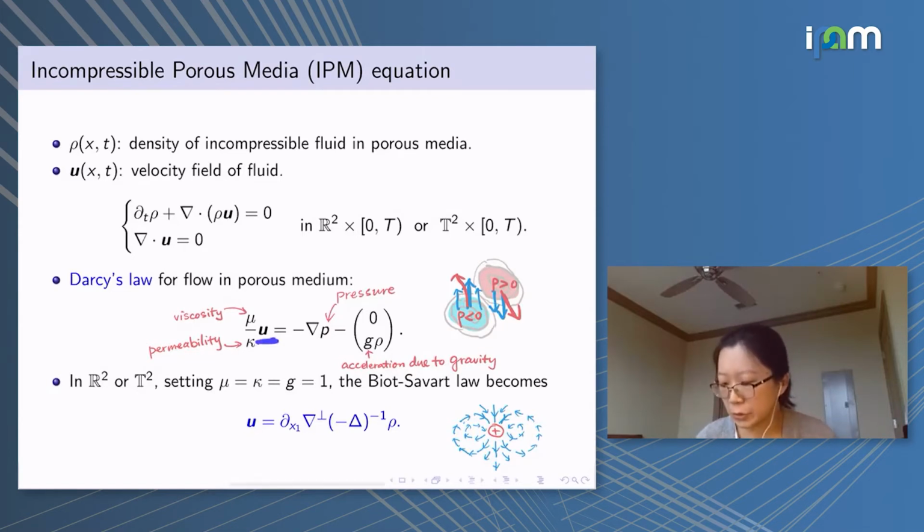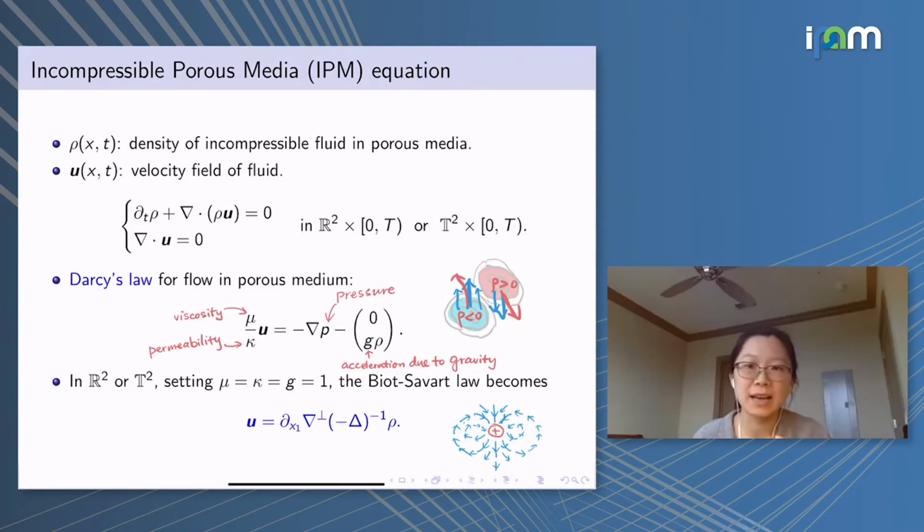In this case, u can actually be explicitly written in terms of the density itself. A simple calculation tells us that the Biot-Savart law relating the velocity field and the density is given by the following. Which looks quite similar to the Biot-Savart law for, let's say, the 2D Euler equation or the surface quasi-geostrophic equation.